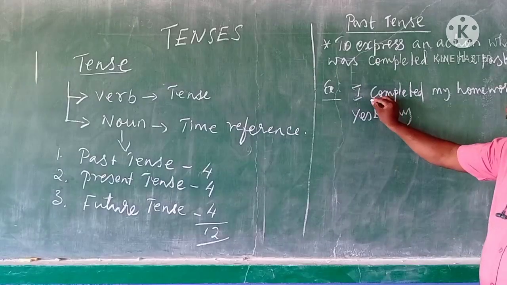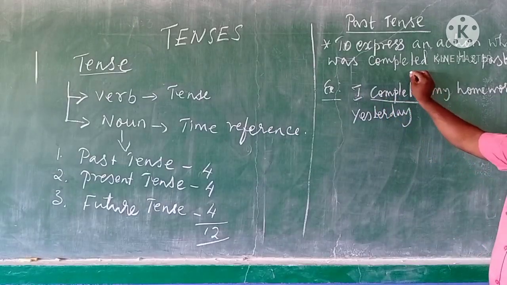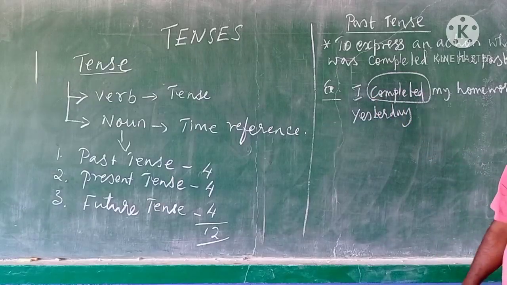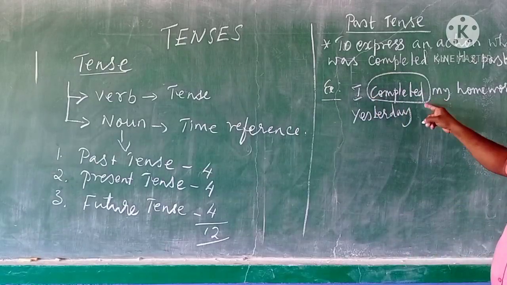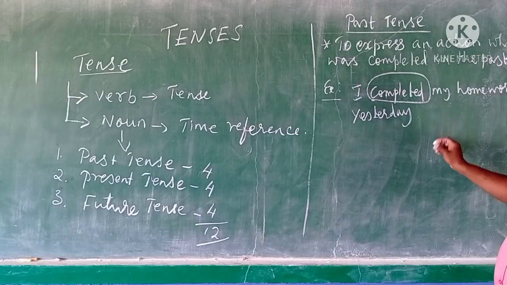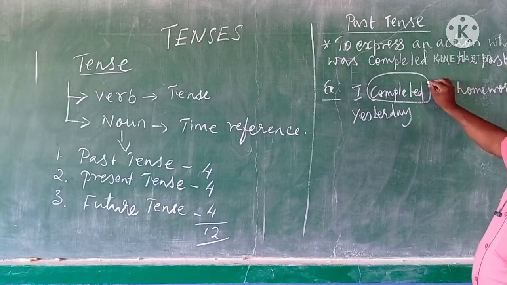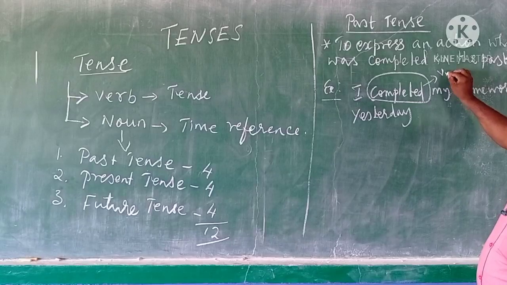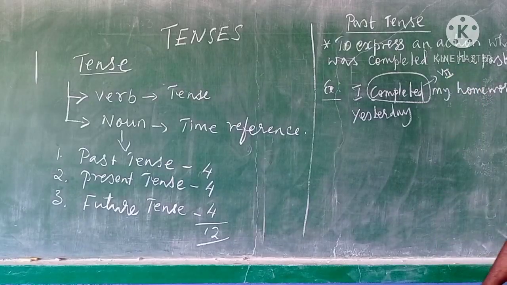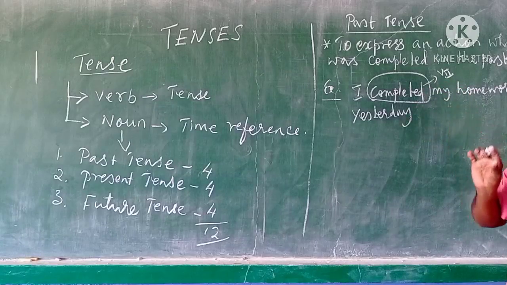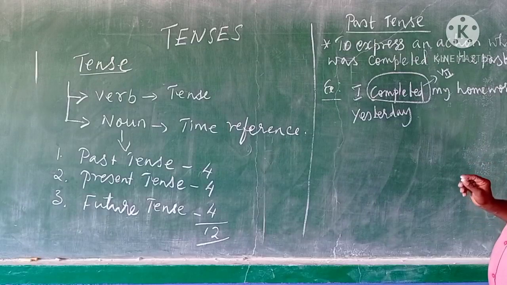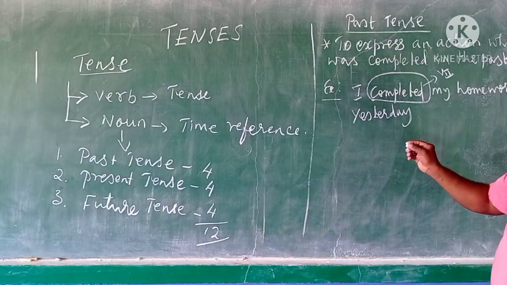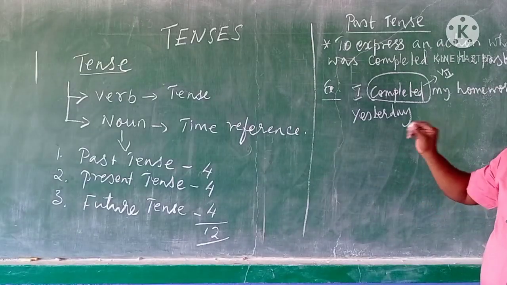See, the verb is completed. What's the verb here? The verb is completed, which is in the second form, V2. Verb second form means simple past tense. So now we can write the rule of simple past tense.